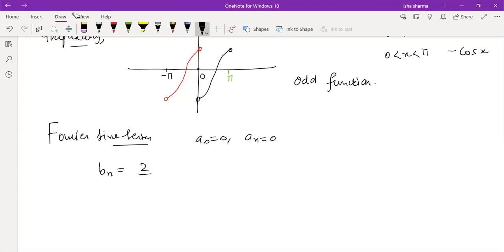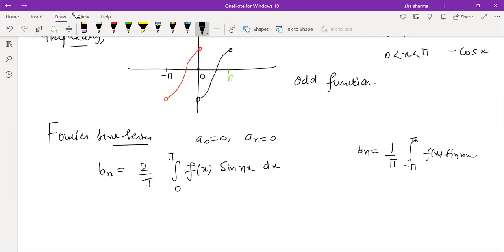So b n is now 2 by pi integral 0 to pi f of x sine nx dx, because you know the general formula of b n for the minus pi to pi interval is 1 by pi integral minus pi to pi of this. But since the integrand is even, because f of x is odd and sine nx is odd, so odd into odd is even, that's why I can use this simplification. It is 2 by pi, 0 to pi.